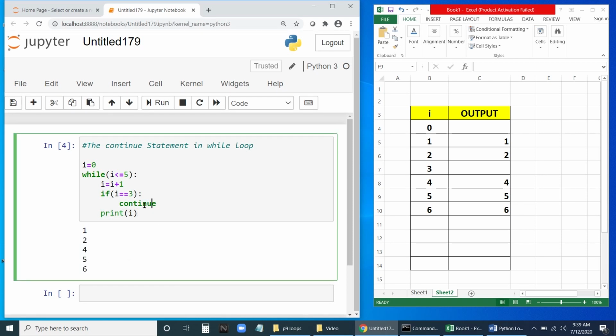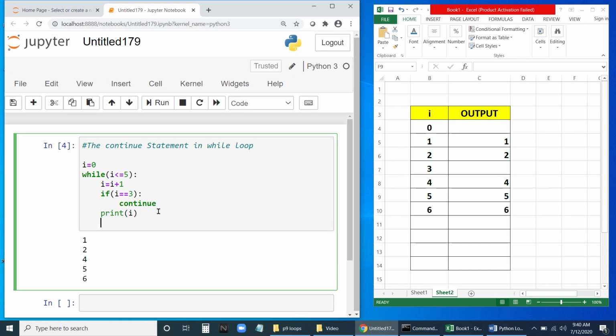So break will break the loop, whereas the statements after continue will be skipped and not executed, but the loop will be continued. The continue statement will not terminate the loop, whereas break will terminate the loop. What is the statement after continue? We are printing I. That print I will not be executed. That means print 3 will not be there. So you can see 1, 2, 4, 5, 6 will be there. 3 will be skipped.